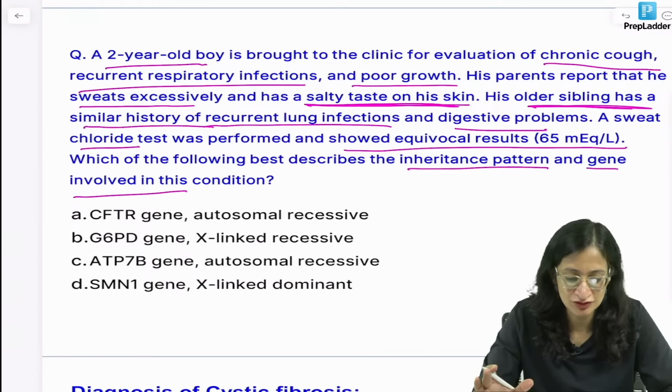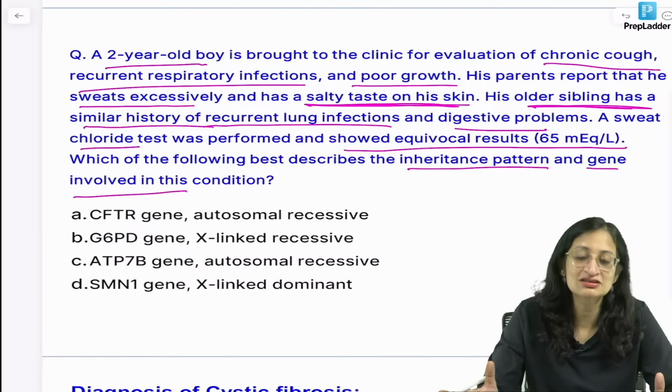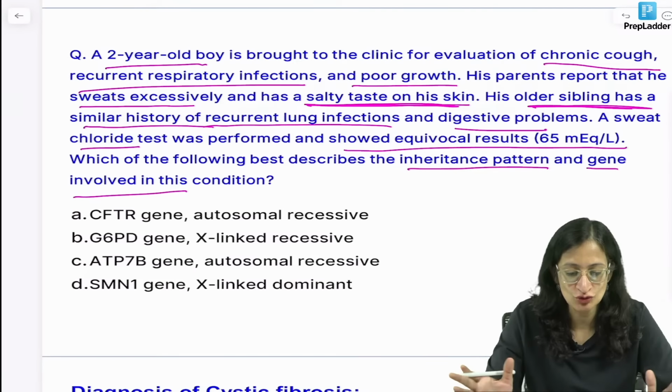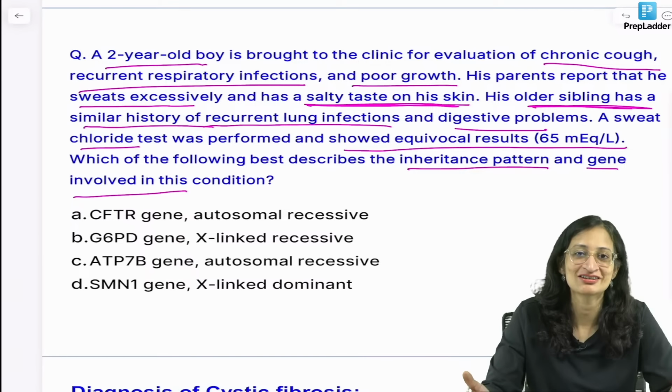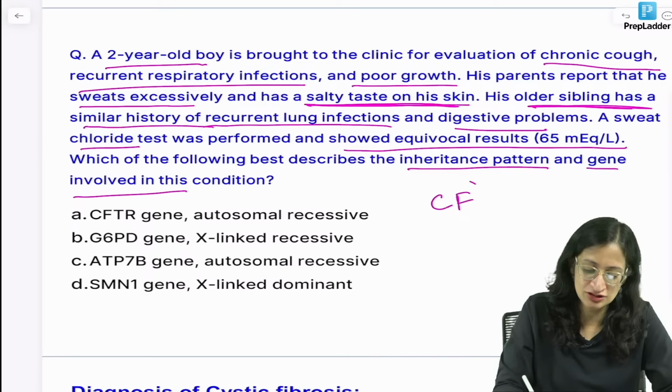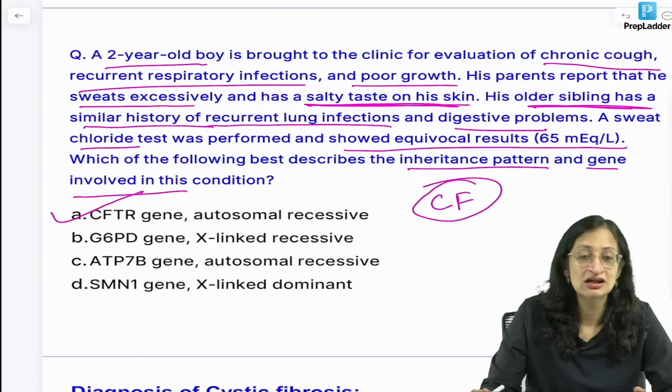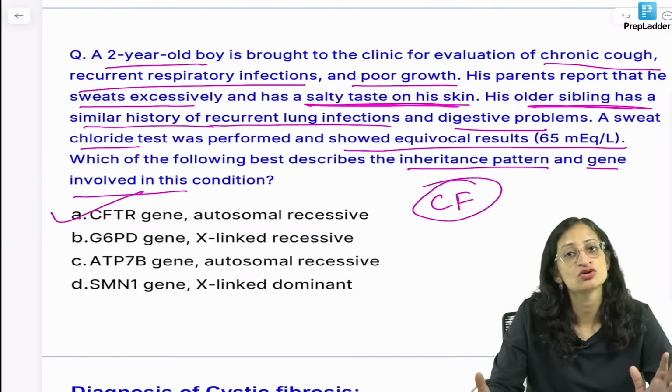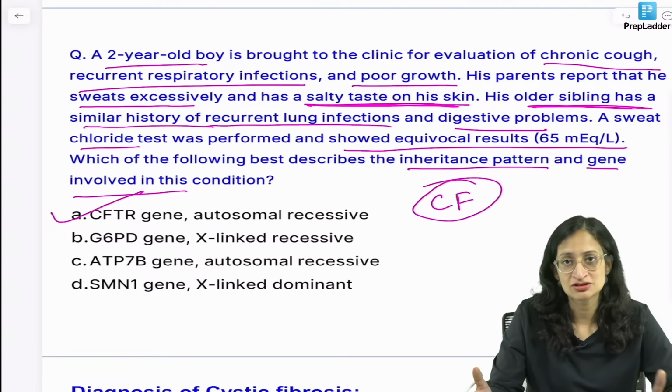So, what is the diagnosis first? We all know the diagnosis is cystic fibrosis, and almost all of you have answered this question correctly. So, cystic fibrosis, of course, the gene involved is the CFTR gene. It has autosomal recessive inheritance, chromosome 7. Long arm is the position for this gene.